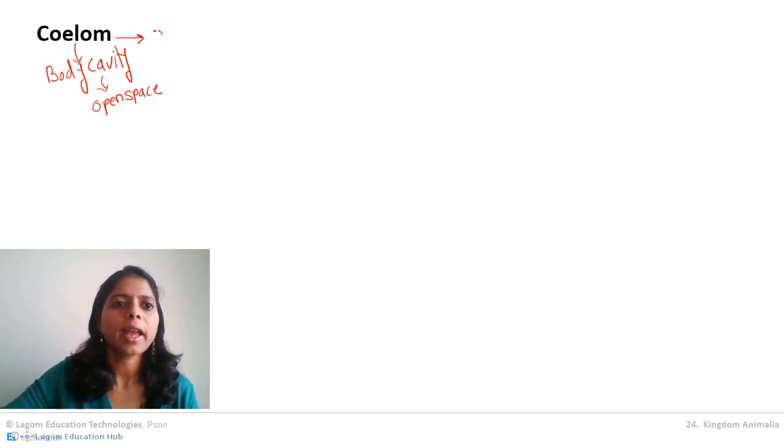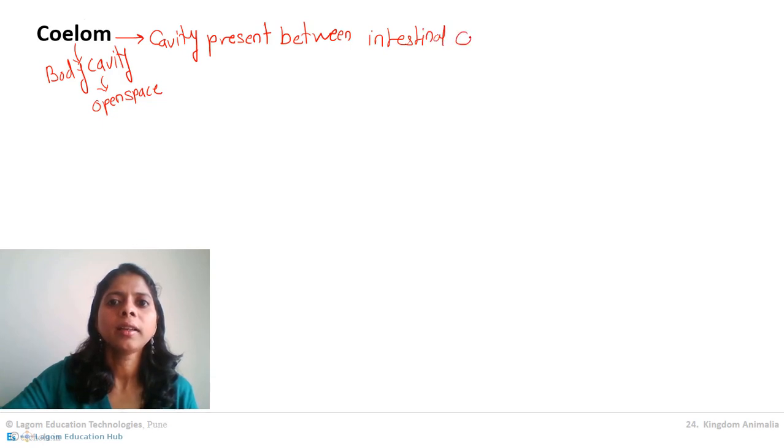The definition of coelom is: cavity present between the intestinal wall or intestinal canal and the body wall.